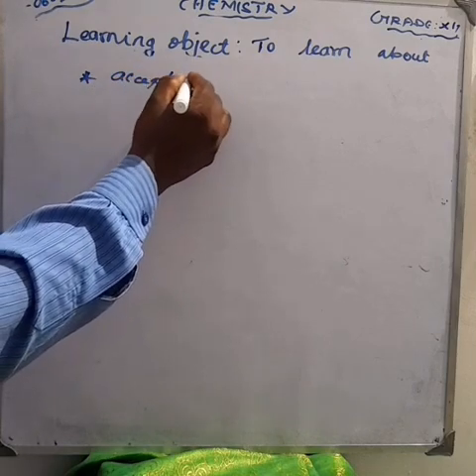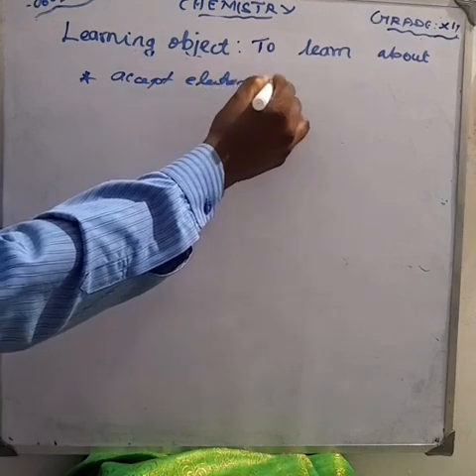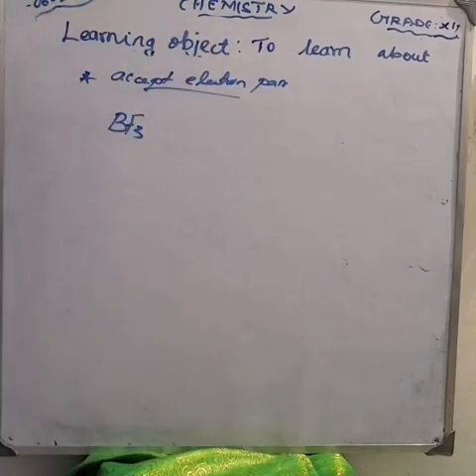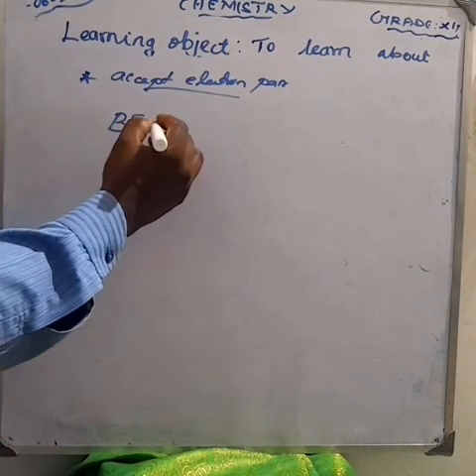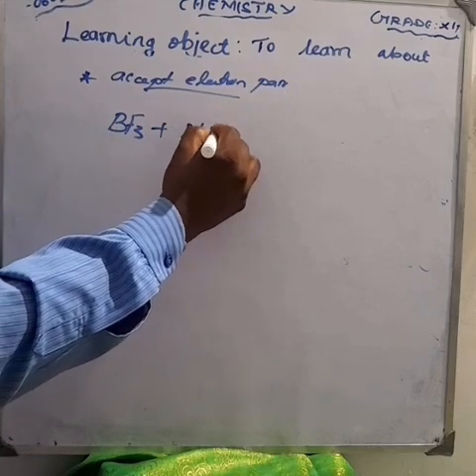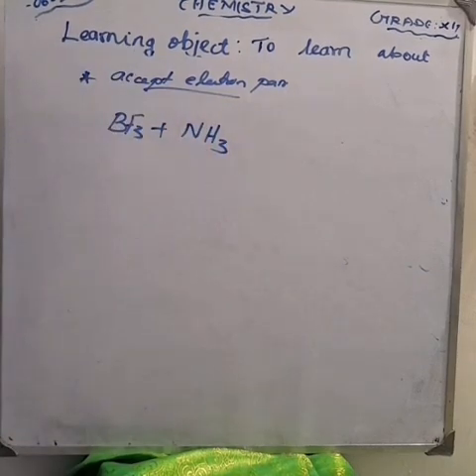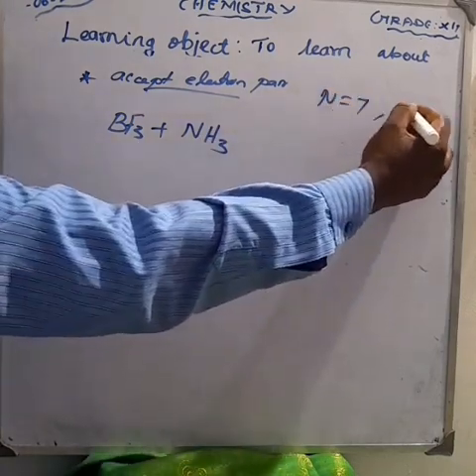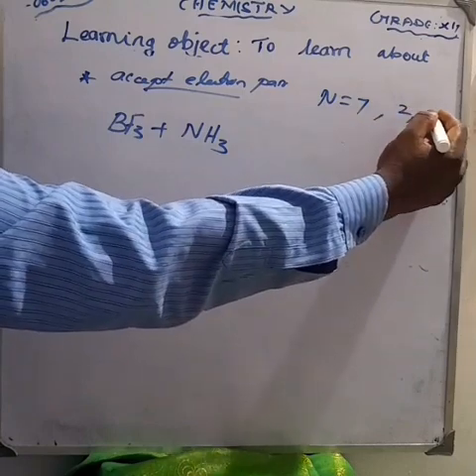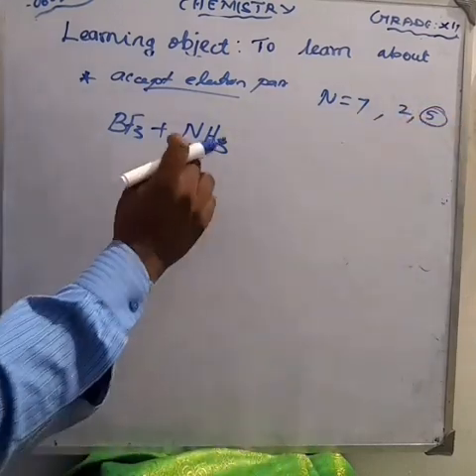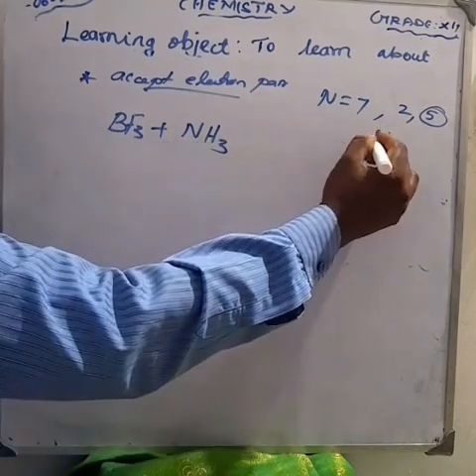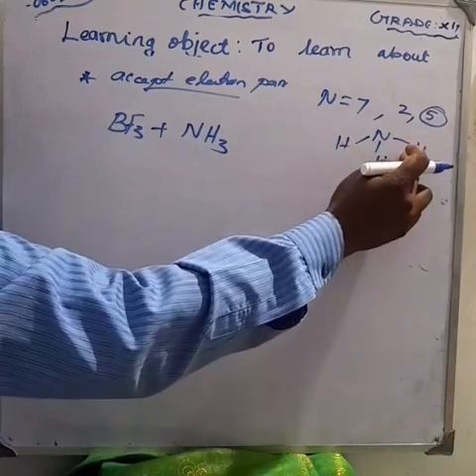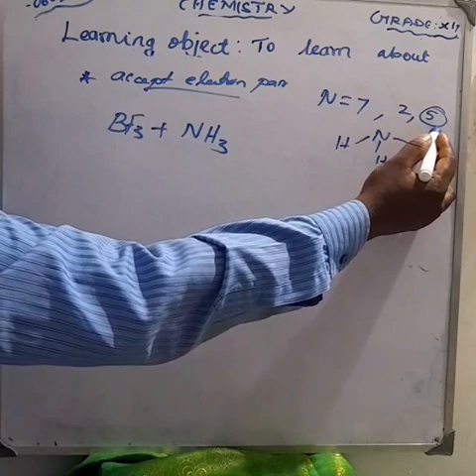Listen, all of you. What is the formula of boron trifluoride? BF3. Boron trifluoride is an electron deficient compound. It reacts with ammonia, an electron rich compound, NH3. What is the atomic number of nitrogen? Nitrogen is 7. First shell has 2 electrons, second shell 5 electrons. There are 3 hydrogens surrounding nitrogen. So the outermost shell of nitrogen has 5 electrons.